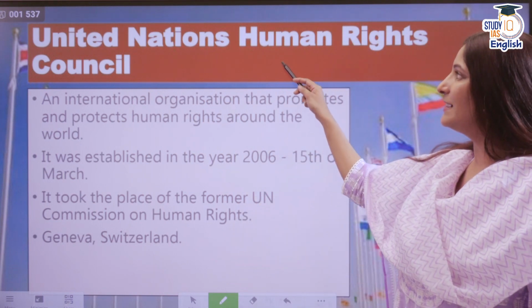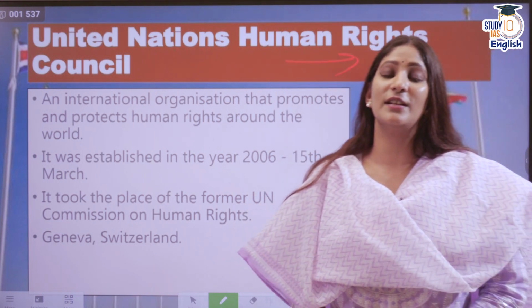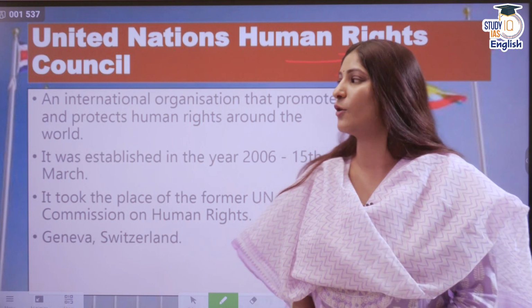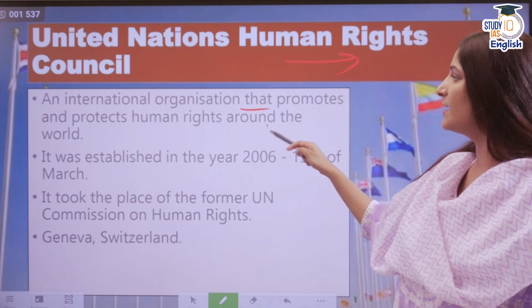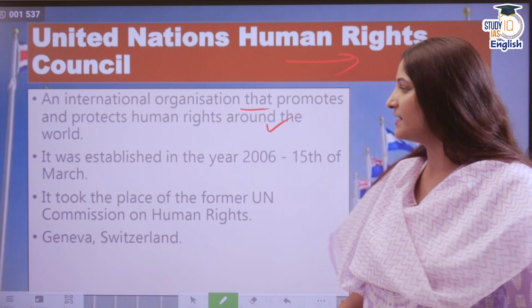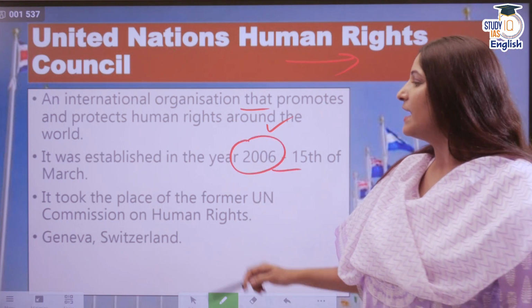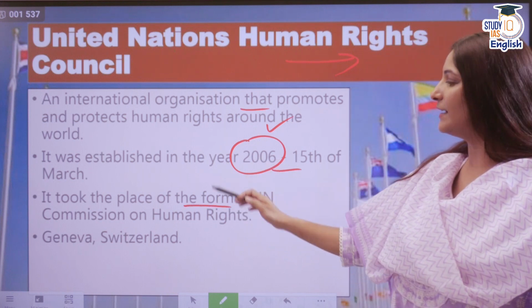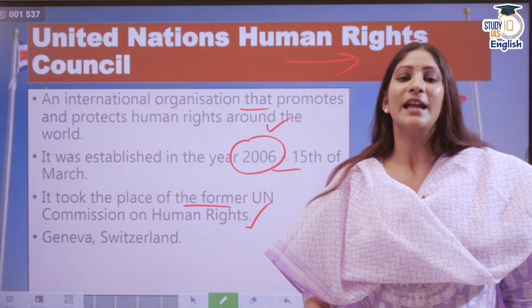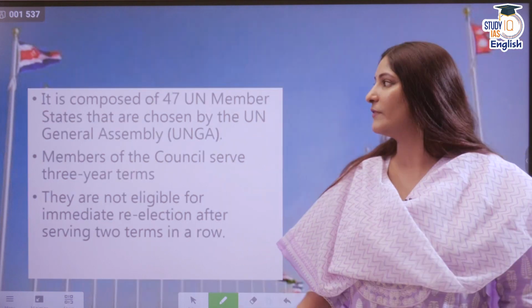Let's talk about the United Nations Human Rights Council. Because of the Russia-Ukraine war, this was also in the news a lot. So it is an international organization. It promotes and protects human rights. It was established in the year 2006 on the 15th of March. It took the place of the former United Nations Commission on Human Rights. Its headquarters are at Geneva, Switzerland.